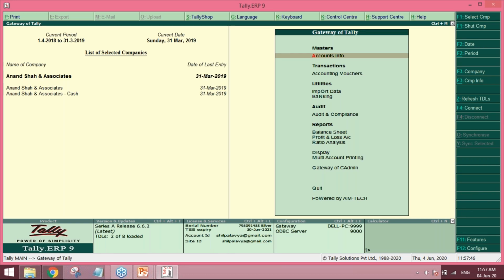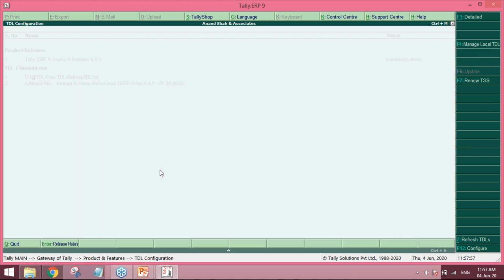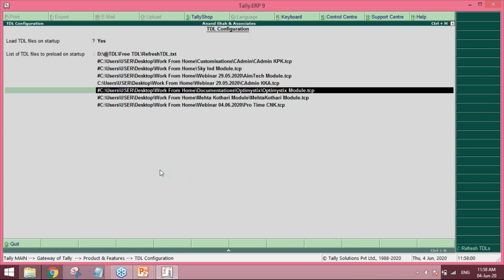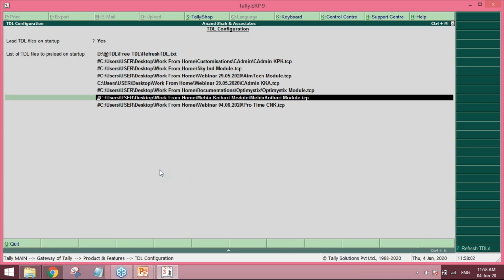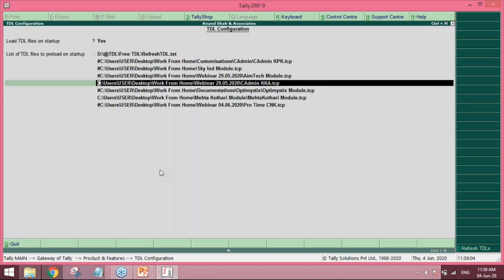But before that, let us take the users to the concept where very few of our clients have asked that they want to maintain two separate companies in terms of memorandum vouchers and how they can post it in the live company. Can you just explain it in a very brief way? Yes, sir. No problem.